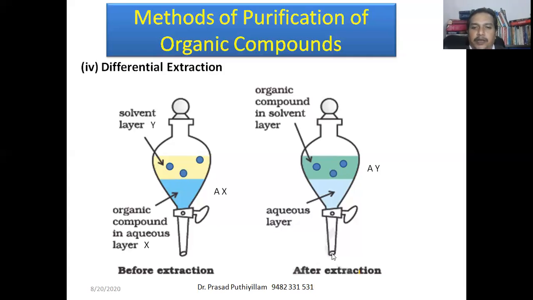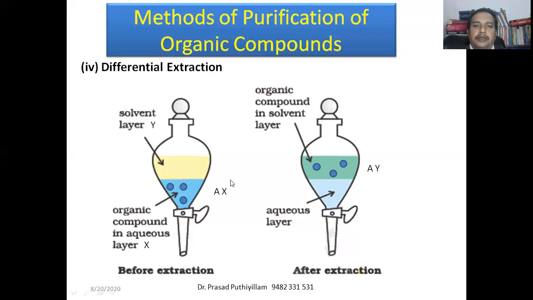Now we can separate it by opening the fractional differential extraction column. Then the water layer will go out, and the remaining is the AY component. From that we can separate A easily.